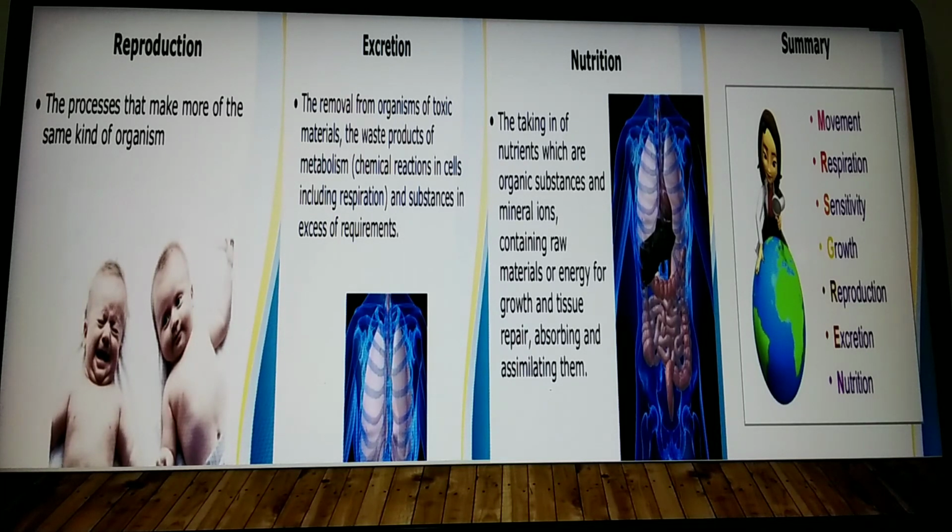This is all called the digestive system, and releasing energy together is nutrition and a balanced diet. Now, coming to what we have studied in the characteristic features of living organisms, we will be discussing once again in the next class also: movement, respiration, sensitivity, growth, reproduction, excretion, and nutrition.